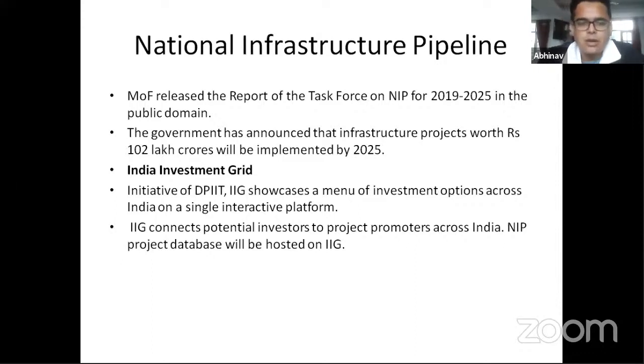Okay, so as a part of the National Infrastructure Pipeline itself, there is another department called the Department for Promotion of Industry and Internal Trade. Okay, so they have come up with this portal called the India Investment Grid. Basically, the India Investment Grid is a collation of investment options across India on a single interactive platform. Effectively the government is saying that we will invest 102 lakh crore rupees, but obviously that's not going to be enough.